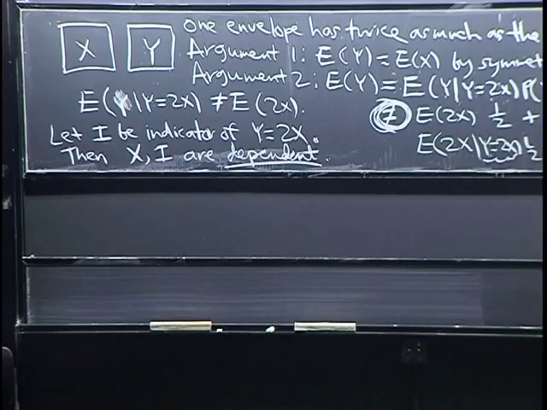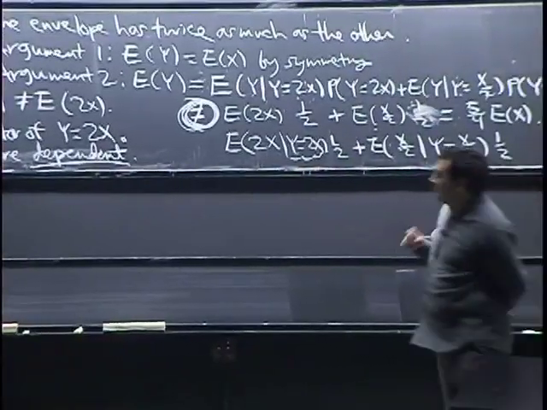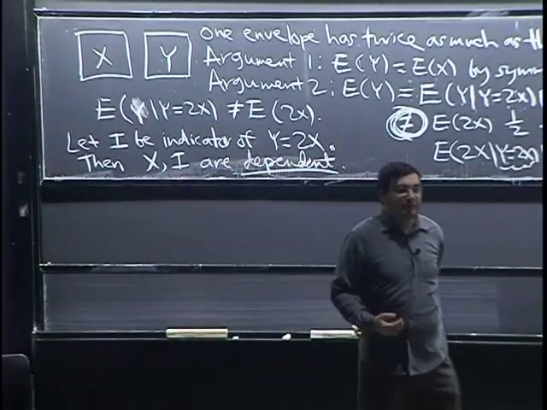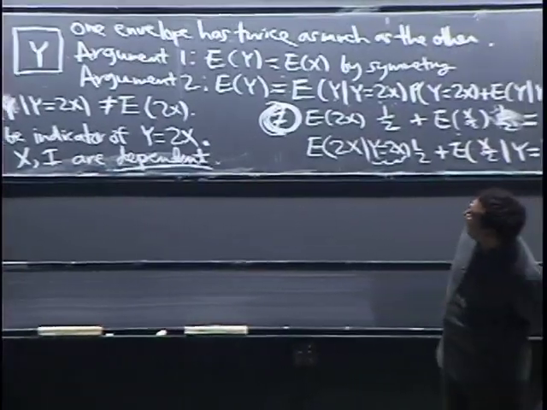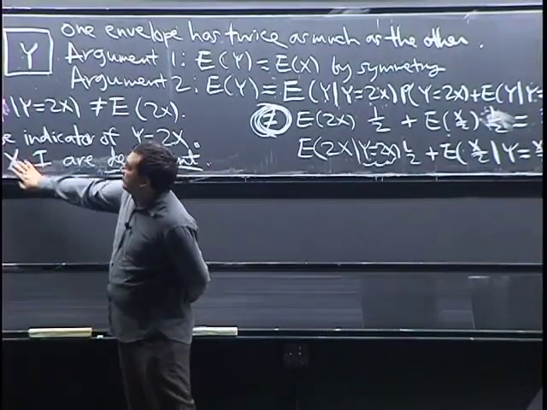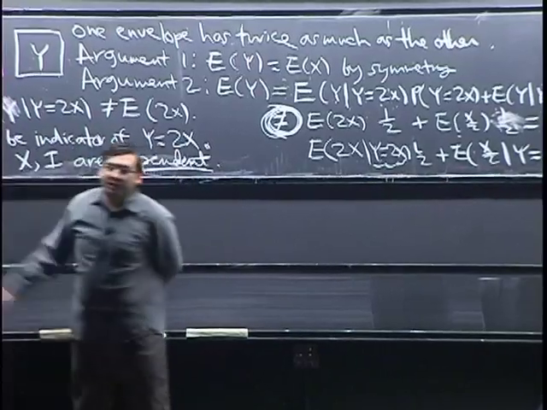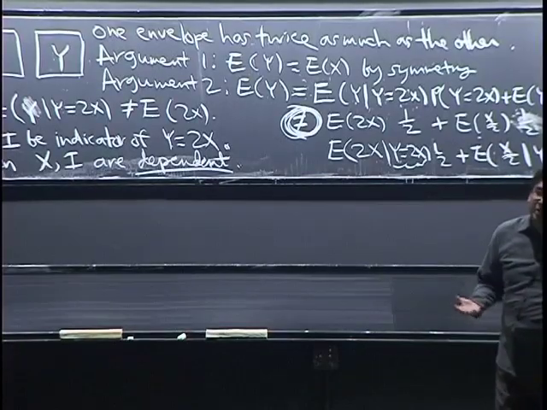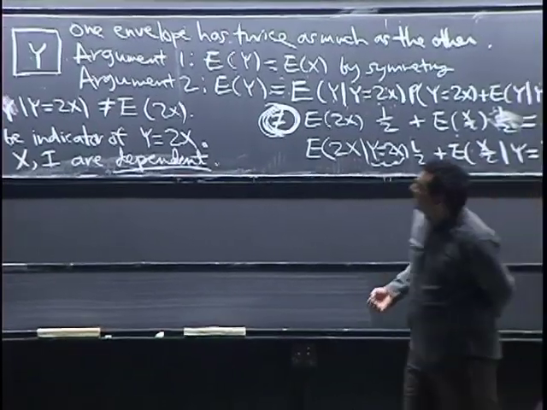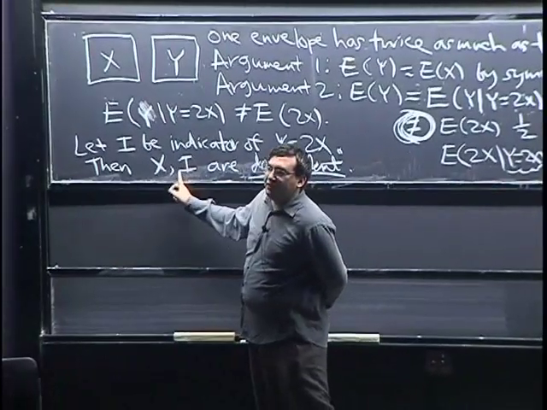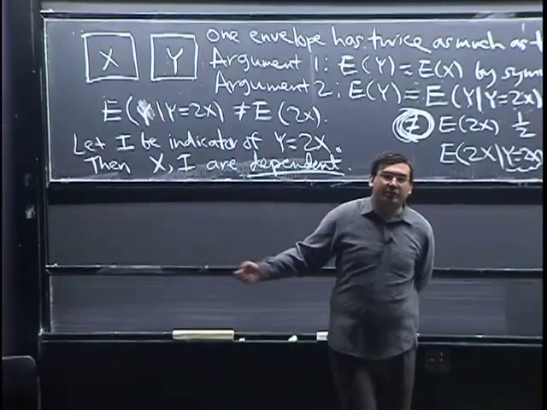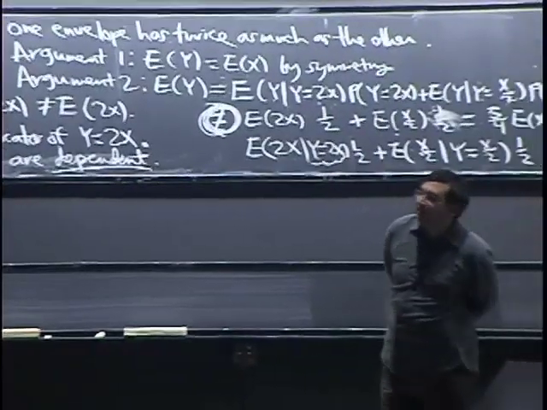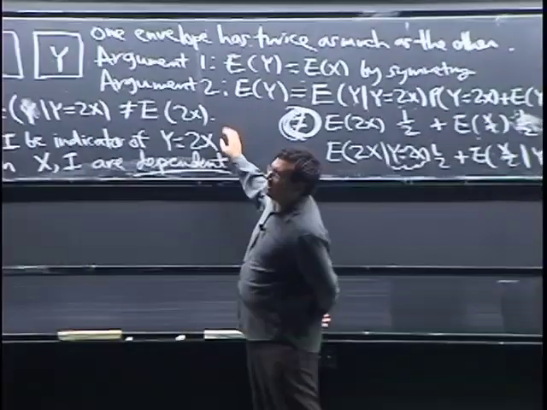Let's think about what that means. It says that if you got to observe x, then somehow that gives information about I. So let's think about what happens if you actually get to open the envelope on the left and you see $100 there. You know the other one is 50 or 200, but the question is whether that changes your probabilities for I. That is, is the other one 200 or 50? It's saying it's not 50-50 anymore, which seems a little strange because you're not given any information about the scale of the problem.